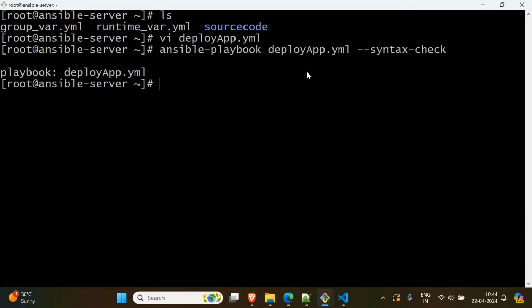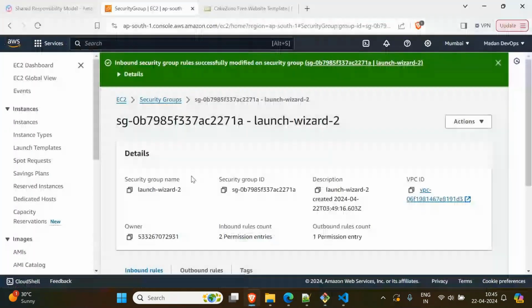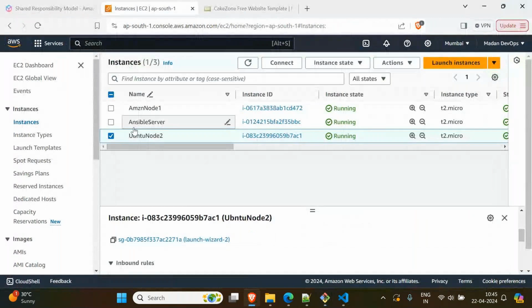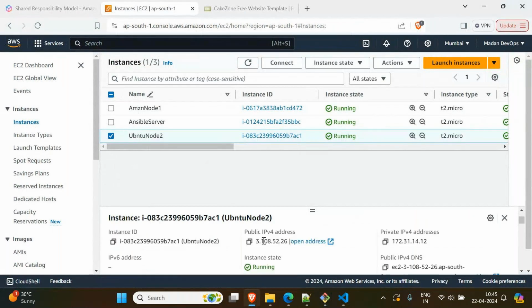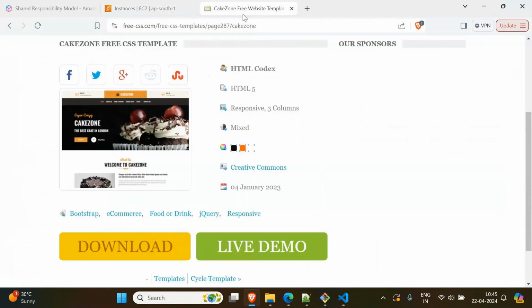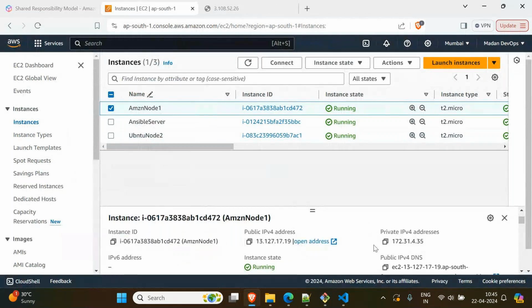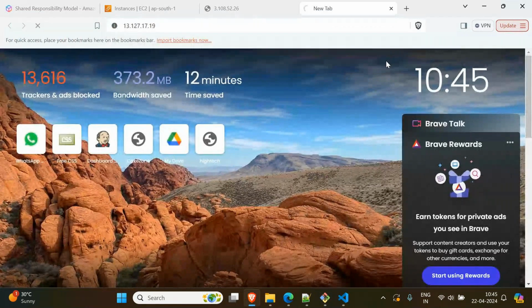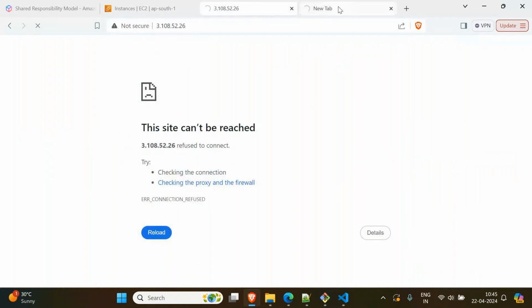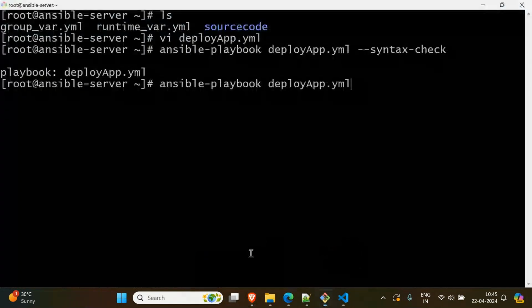Yeah, the syntax was fine. Then before I execute this command, let me check first. Go to my instances. This is the Ubuntu machine, so copy the public IP and paste over here. Enter. Similarly, go to my Amazon machine and copy my public IP. Paste here. Enter. You see, nothing is coming, right? So now, when we execute this, we should see the output.